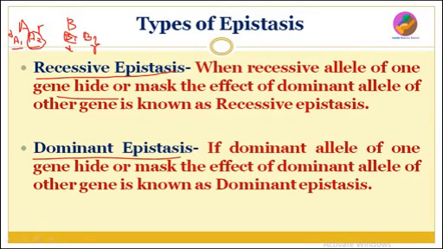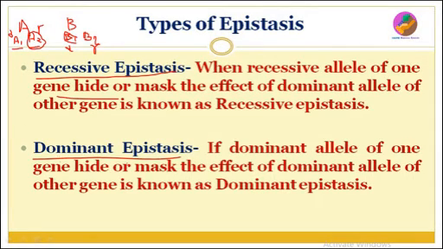Each contains one dominant allele and one recessive allele. The recessive allele of one gene, when it masks the expression of the dominant allele of another gene, is known as recessive epistasis.